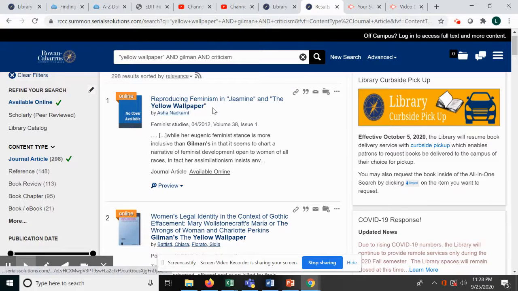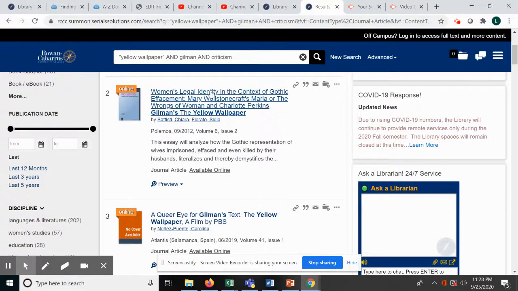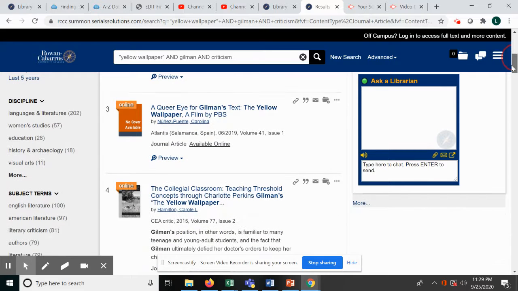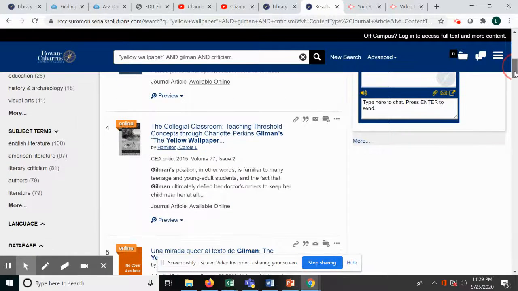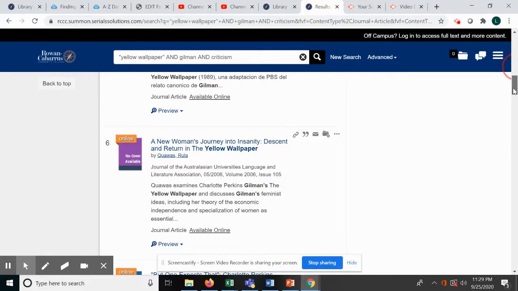So just glancing at the first one, it probably is criticism. I don't know until I actually read it. The second one probably is as well, but it's comparing two different works. So you need to make sure that meets the criteria of your assignment. The third one is not criticism. It has to do with the movie, so we would not want to use that. So I can glance at these and maybe get an idea of whether or not it would work, but I really do need to open the articles to see.